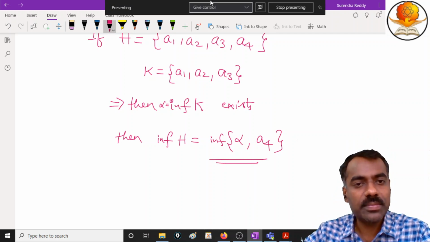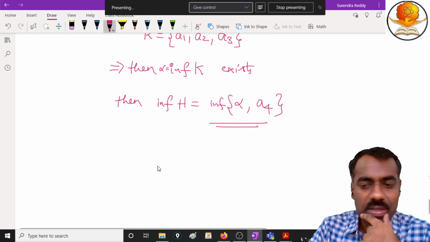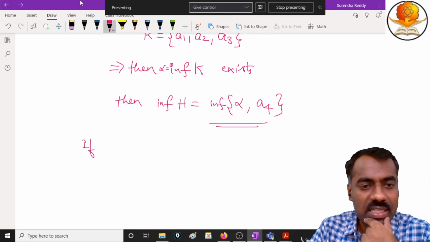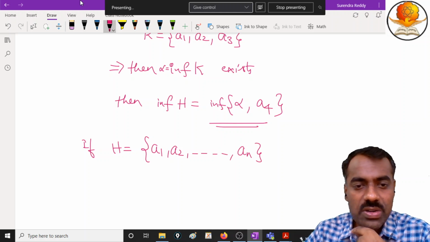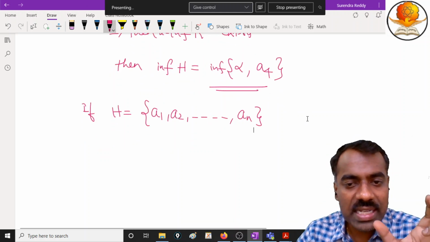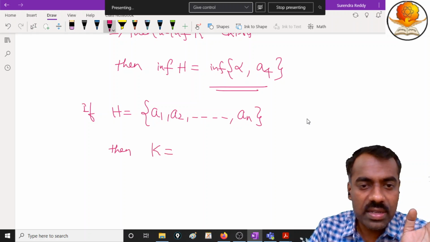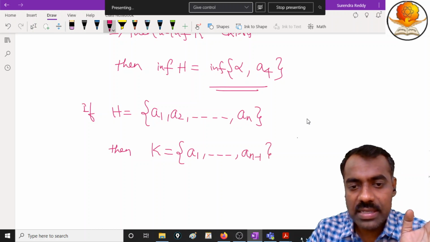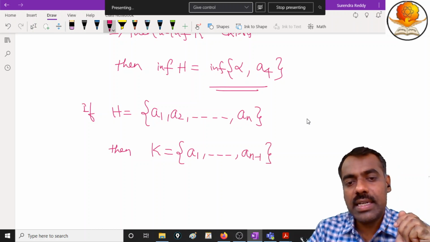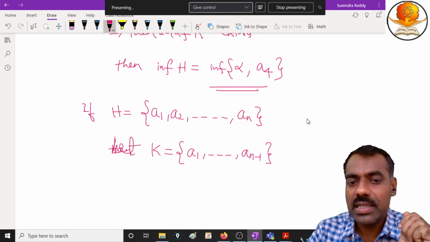Are you following? So if you have any n element set, how can you do it? If your H is A1, A2 up to AN, then you consider a set K with one element less, A1, A2 up to AN minus 1, right? You can call its infimum, say, beta.